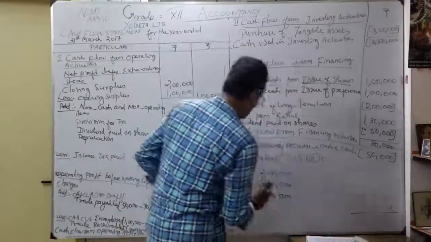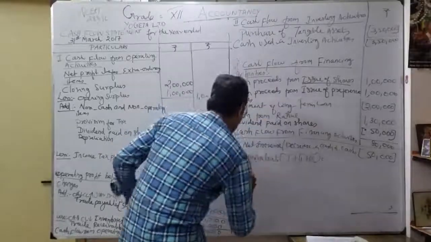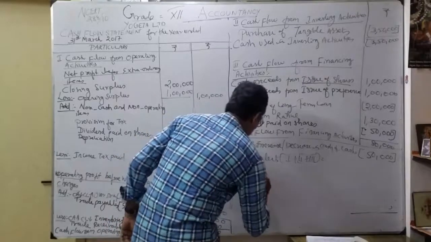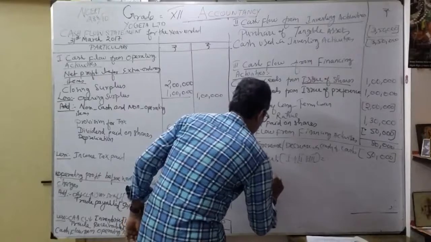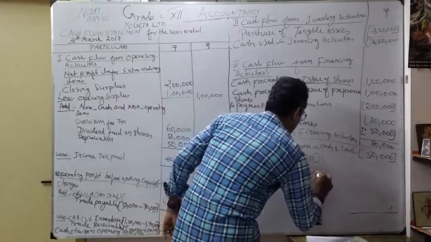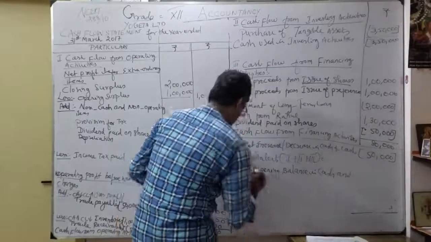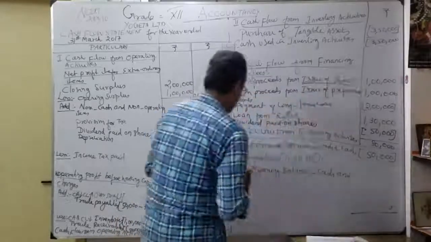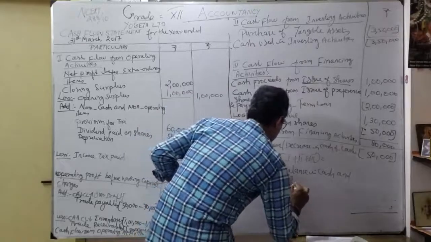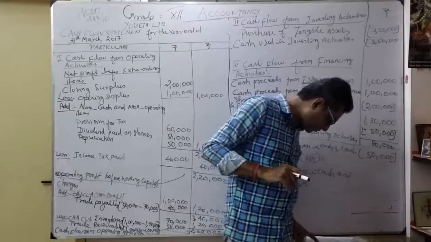Likewise, if you do like this, you will get the answer very clearly. So see now what to do. Going to add our opening balance in cash and cash equivalents. Cash and cash equivalents. How much? See in your book, they have given how much? Very clearly they have given 50,000.